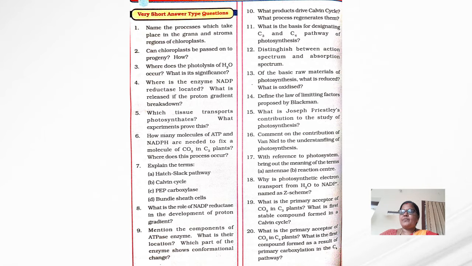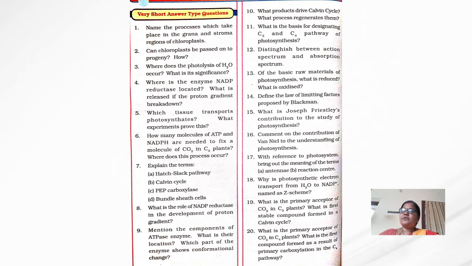And next one is: what is the photosynthetic electron transport from water to NADP named as? Z-scheme. 19th question: what is the primary acceptor of carbon dioxide in C3 plants? And what is the first stable compound formed in the Calvin cycle? And next question is: what is the primary acceptor of carbon dioxide in C4 plants? And what is the first compound formed as a result of primary carboxylation in the C4 pathway?